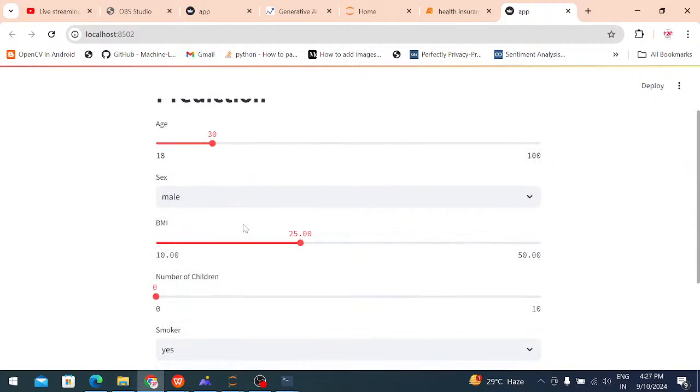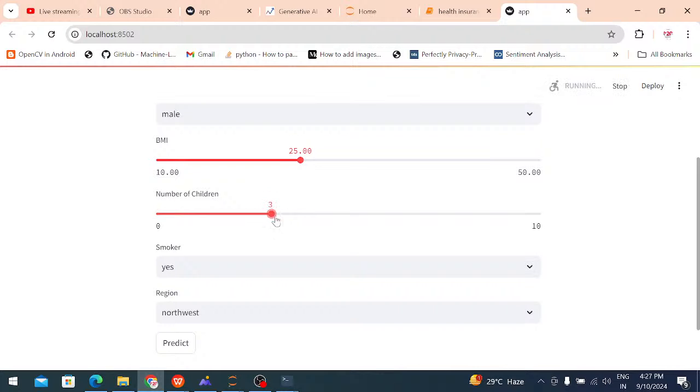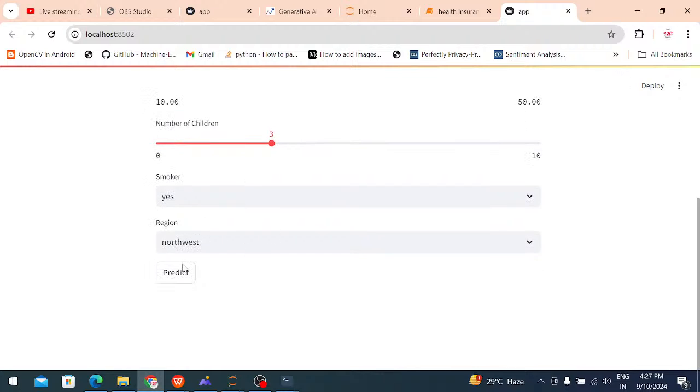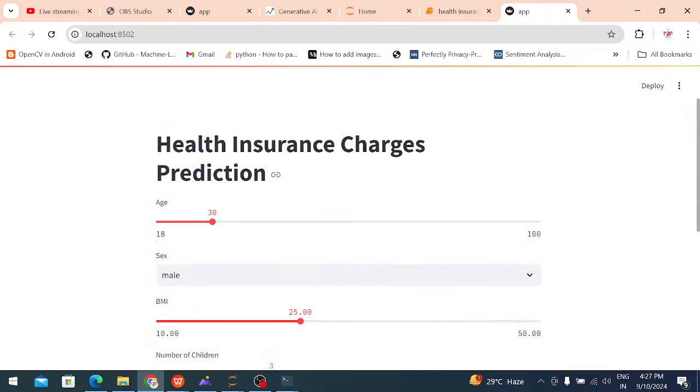Now I am entering the inputs: age, female, and everything. This is my input. How many children are there? Three children. I am entering the smokers. Now just click predict. It will show the charges in a chart. Okay, now this is the project. This is the Streamlit code.